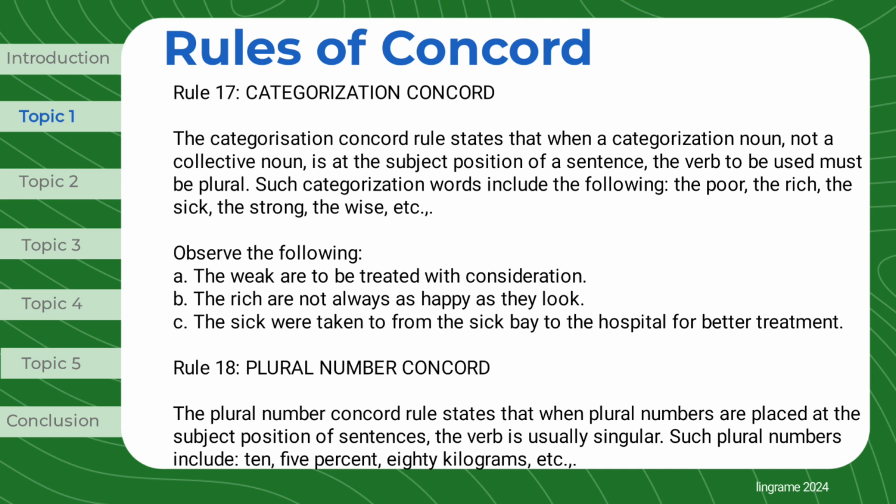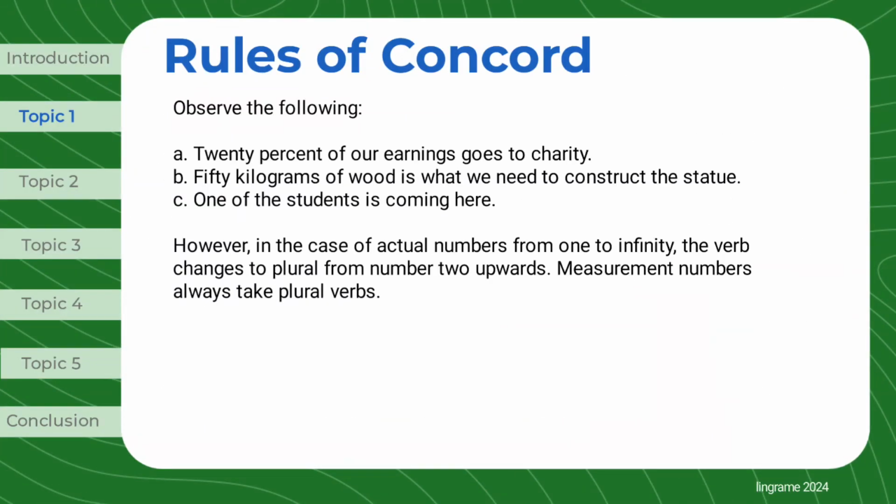Rule 18, Plural Number Concord. The plural number concord rule states that when plural numbers are placed at the subject position of sentences, the verb is usually singular. Such plural numbers include 10, 5%, 80 kilograms, etc. Observe the following: 20% of our earnings goes to charity. 50 kilograms of wood is what we need to construct the statue.